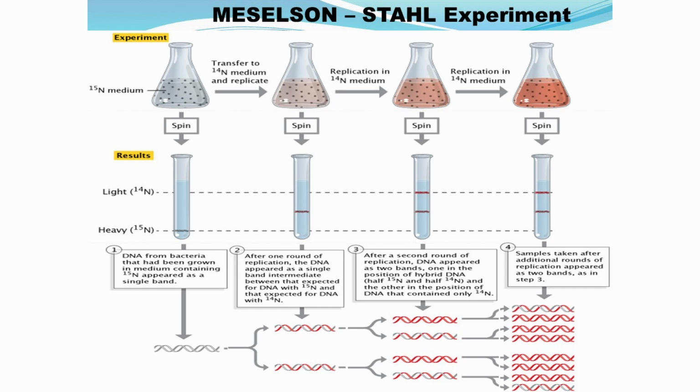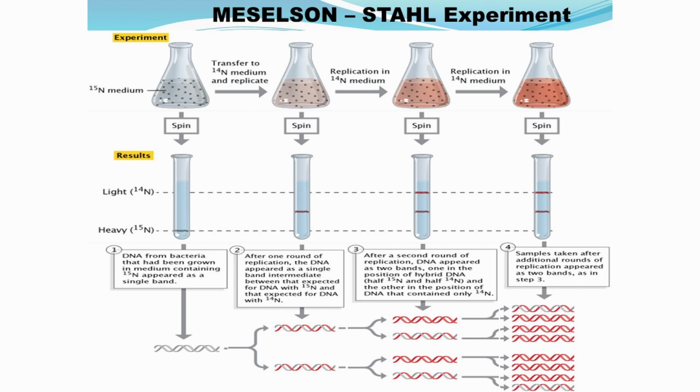coli cells were grown on a medium containing only the N15 isotopic form of nitrogen for many generations, to ensure that almost all the E. coli cells incorporate the N15 heavy isotopic form of nitrogen into their genome. After which the set of E. coli cells were grown on a medium containing N14, that is the light isotopic form of nitrogen, for many generations.